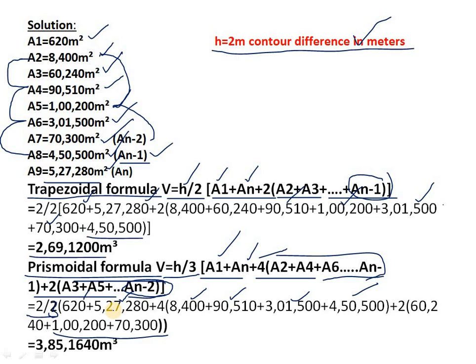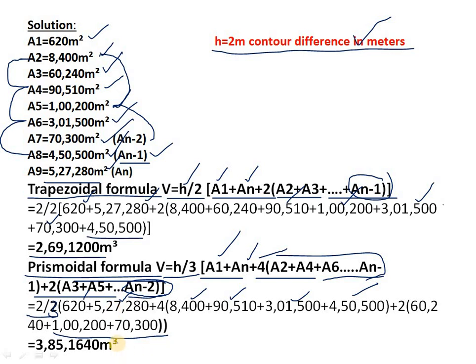Then you will get the value as 4393020. So for this into 2 by 3, you have to write 2 by 3. You will get the value as how much? 3851640. So that is the value you will get.